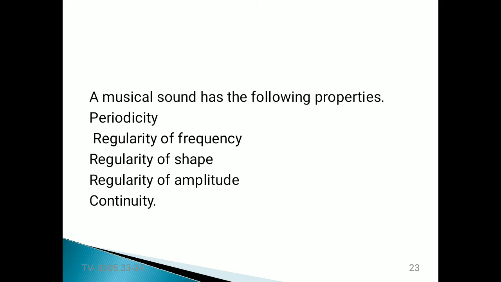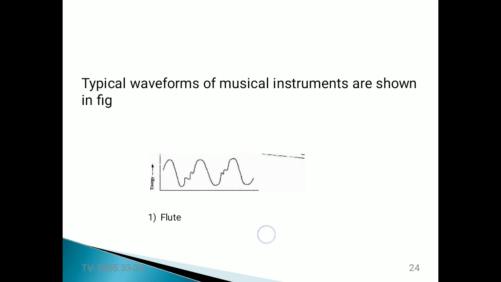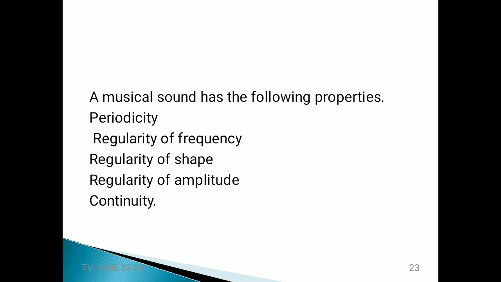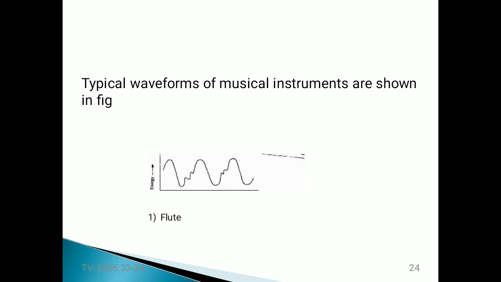If you observe this waveform, you can see all the properties: periodicity, regularity of frequency, regularity of shape, regularity of amplitude, and continuity. All these properties are satisfied by this musical instrument.